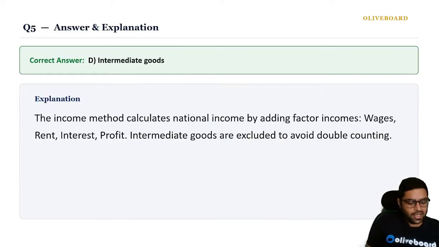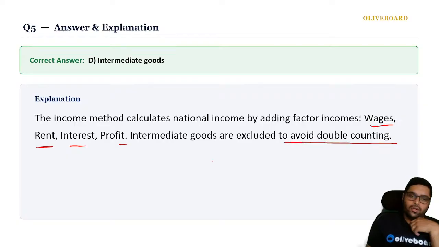So it is intermediate goods that are not included. Wages, rent, interest, profit, they are added. Intermediate goods are excluded to avoid double counting.